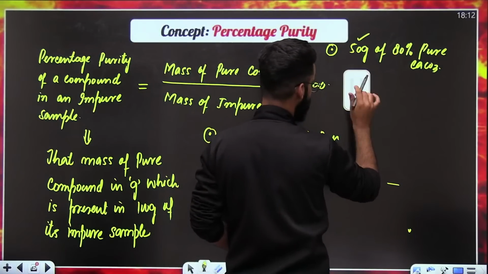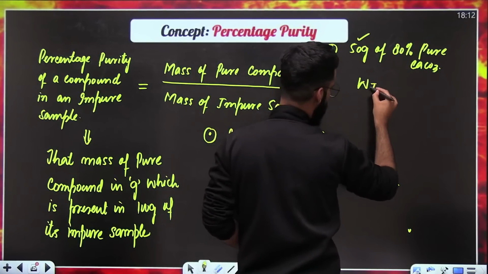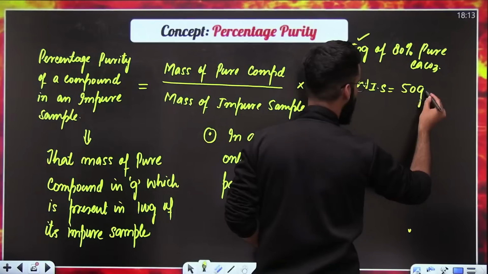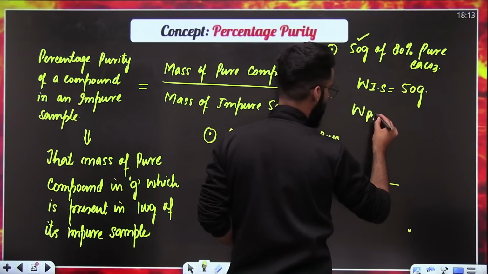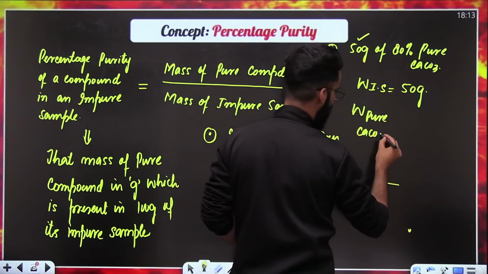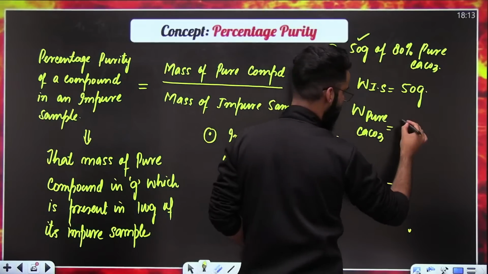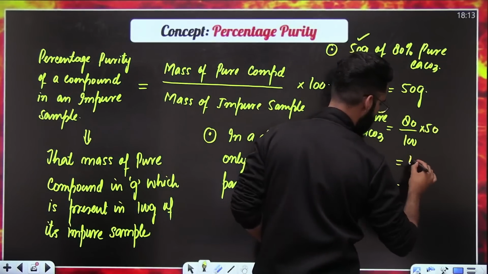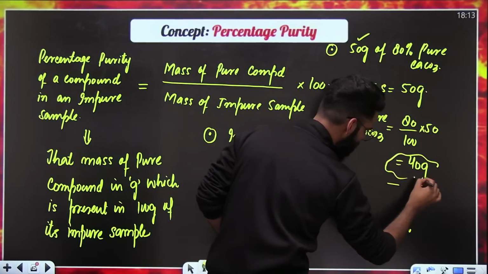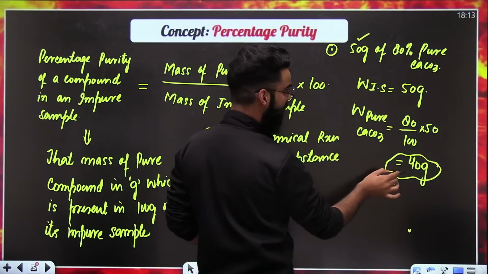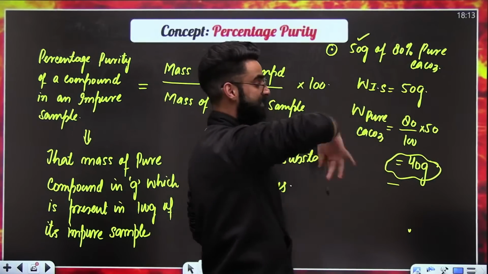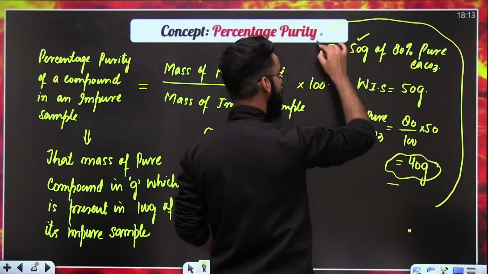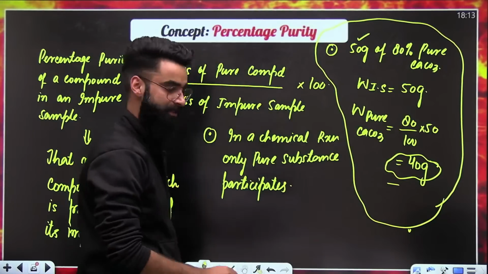It means this 50 grams is the mass of the impure sample, the mass of the whole sample. And out of 50 grams, if you want to calculate the mass of pure calcium carbonate, how are you going to do that? 80% of 50. 80 divided by 100 multiplied by 50. The value comes out to be 40 grams. So 40 grams is basically the mass of pure calcium carbonate present in 50 grams of the impure sample. I hope this type of statement you can easily decode from now onwards.